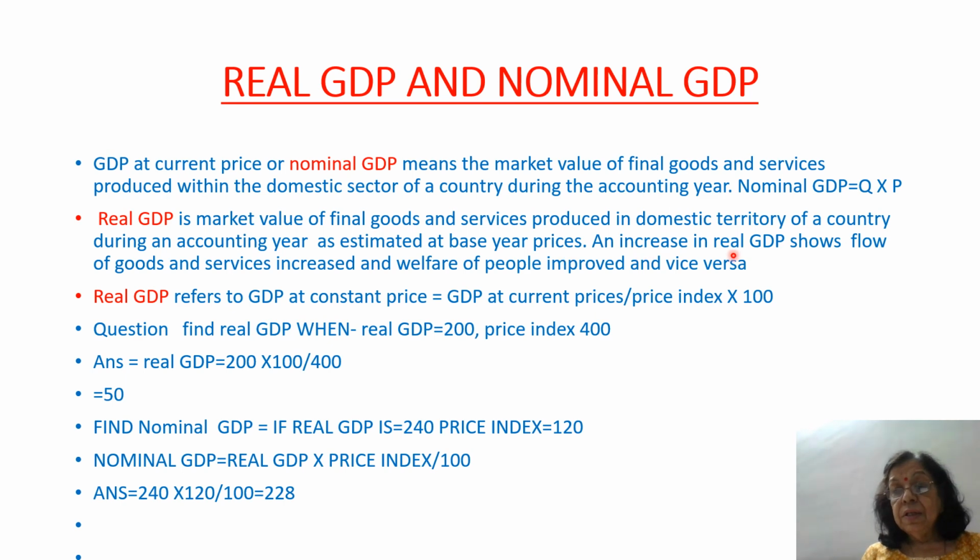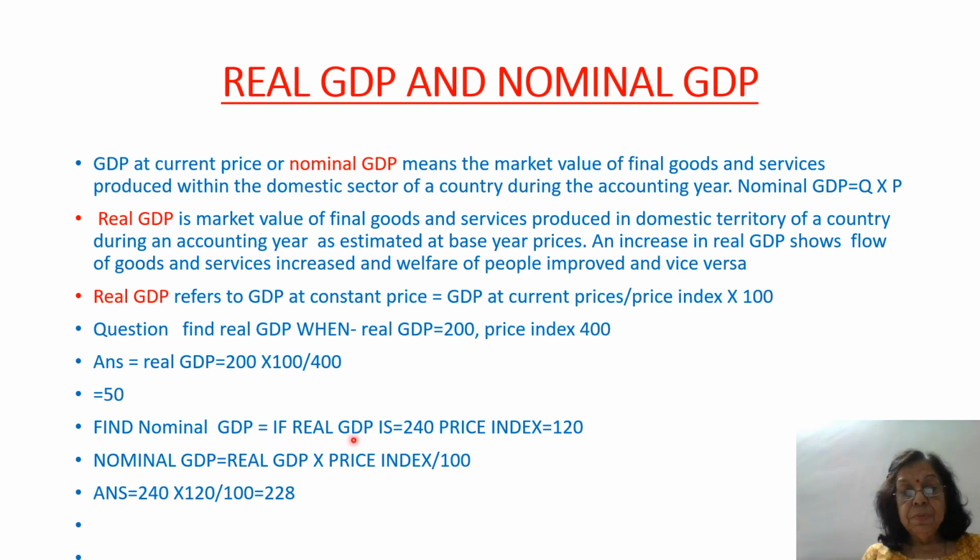An increase in real GDP shows the flow of goods and services increased and welfare of people improved, and vice versa. Real GDP refers to GDP at constant prices, and we calculate it by GDP at current prices upon price index into 100. Some values are given, and we can put them in the formula and find out the real GDP. And in a similar way we can find out nominal GDP.